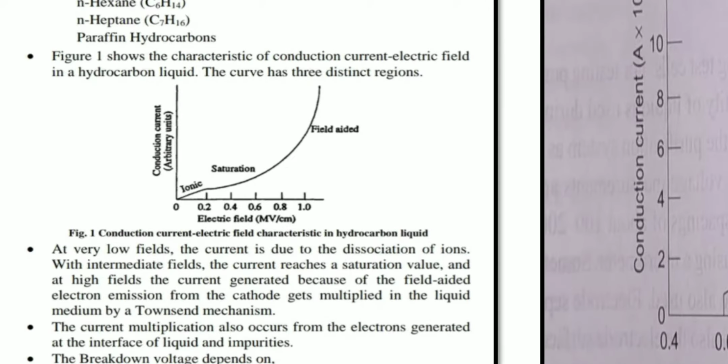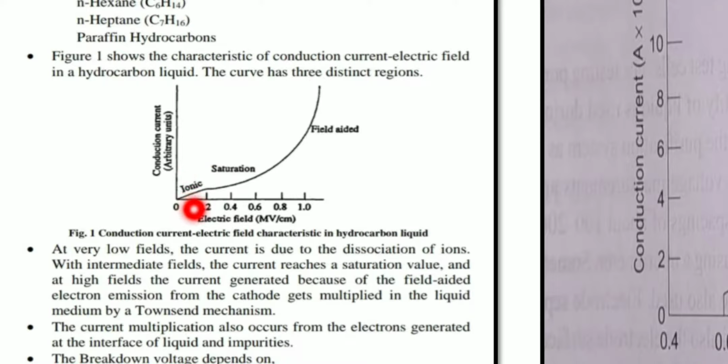So this curve has 3 distinct regions. Which are those 3 regions? Let us study now. The first region: if you apply a very low field, or low voltage, to the 2 electrode system, what will happen? At a very low field, the current occurs due to the process called dissociation of ions.